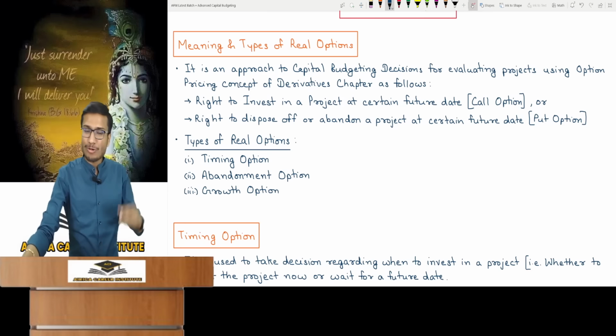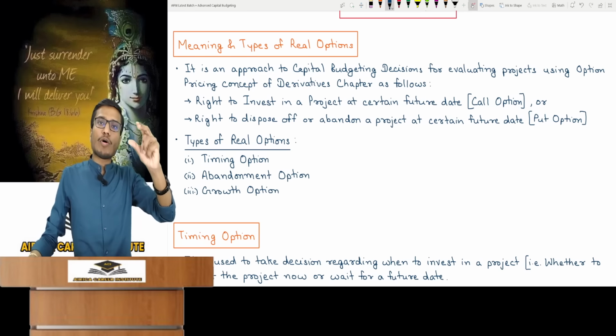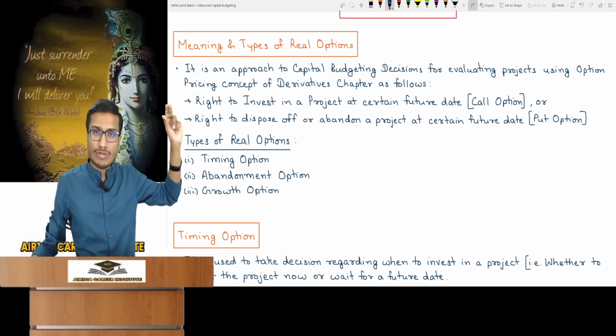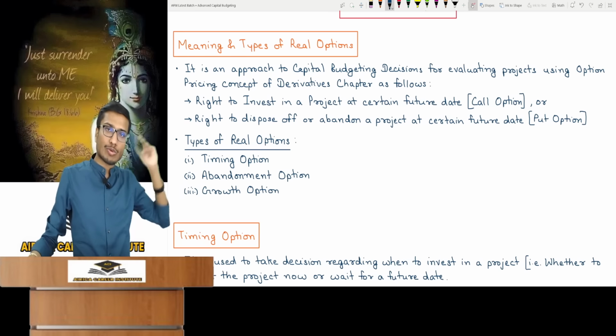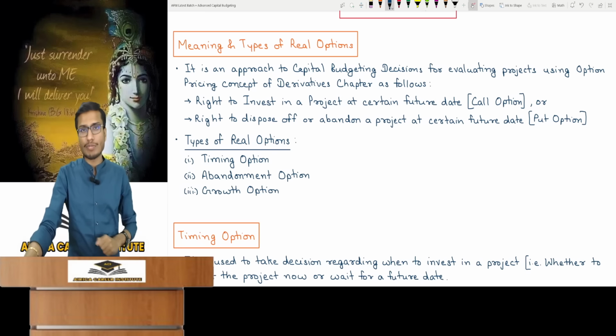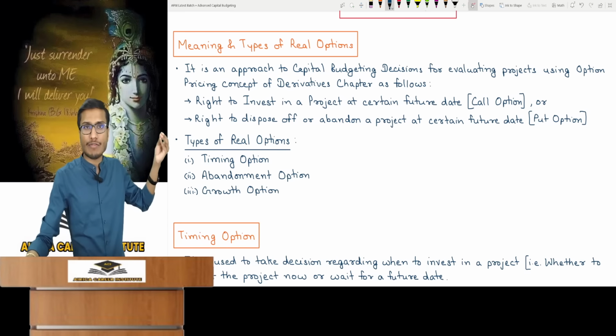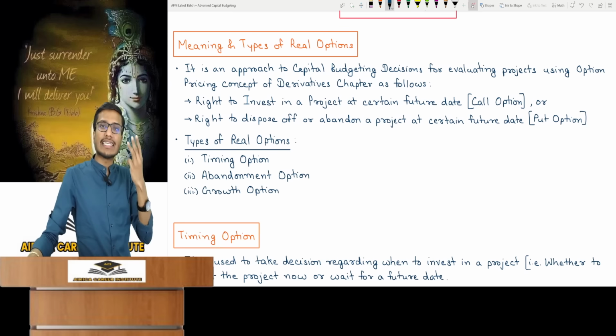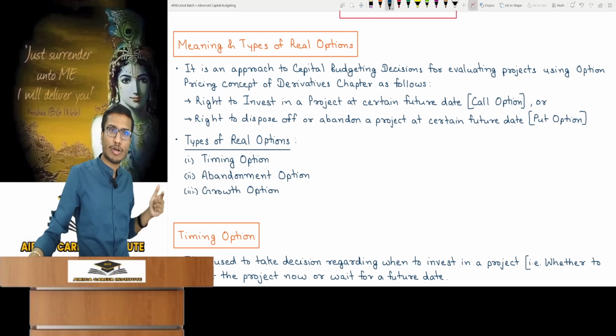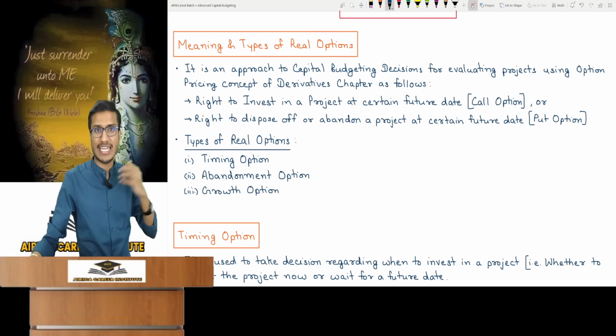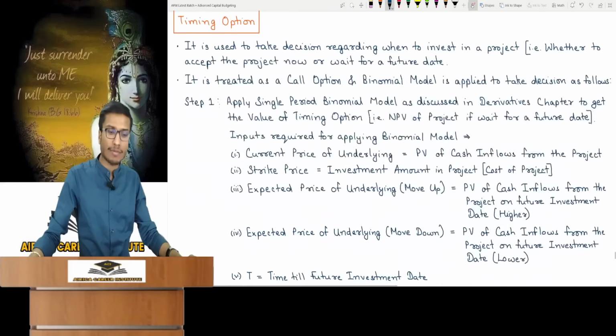Let's check. So do you understand this point, that you have to use the topics from option contracts to perform these specific calculations, including the Black-Scholes? How will the binomial model be used for working? You will now understand the special decision making required. You can see that the real options usually have 3 types: timing, abandonment, and growth. We will now understand these, focusing on their exam importance.